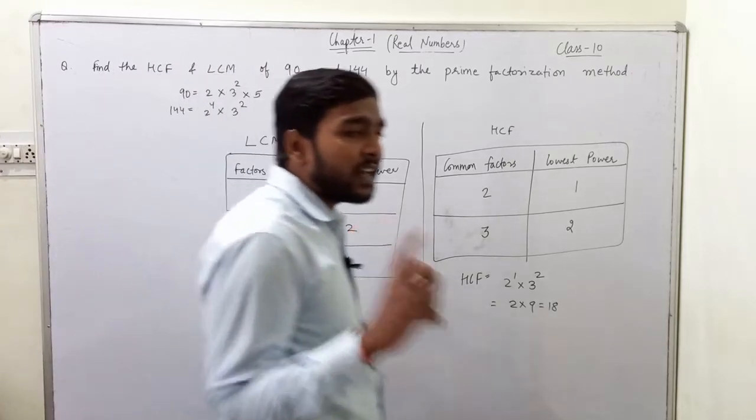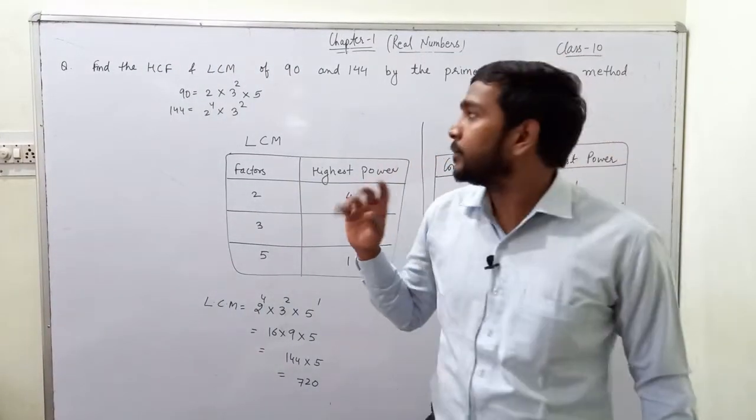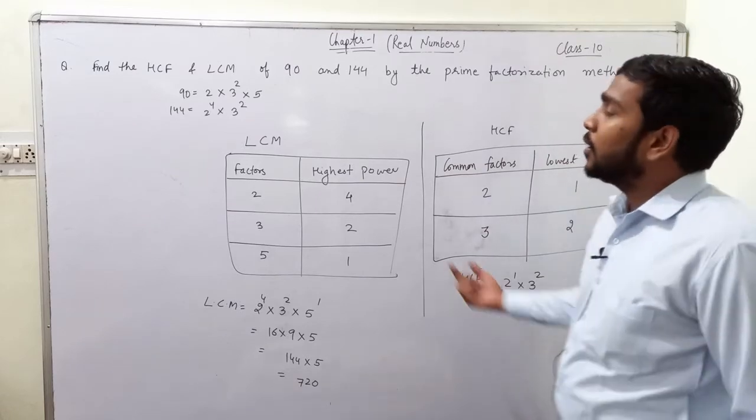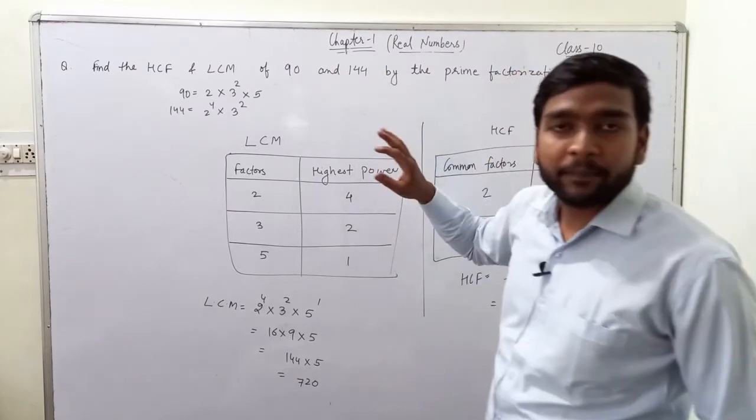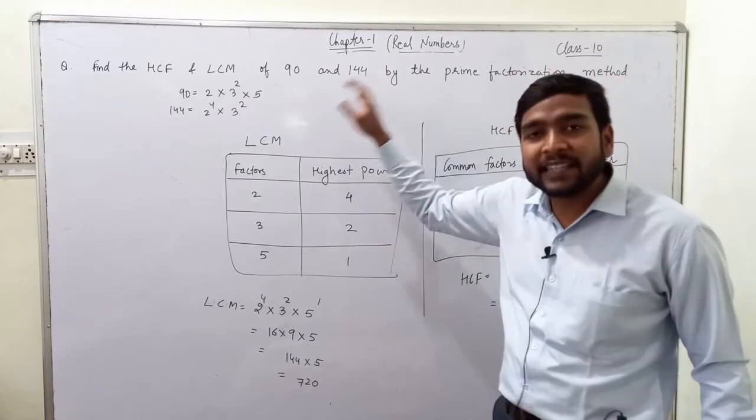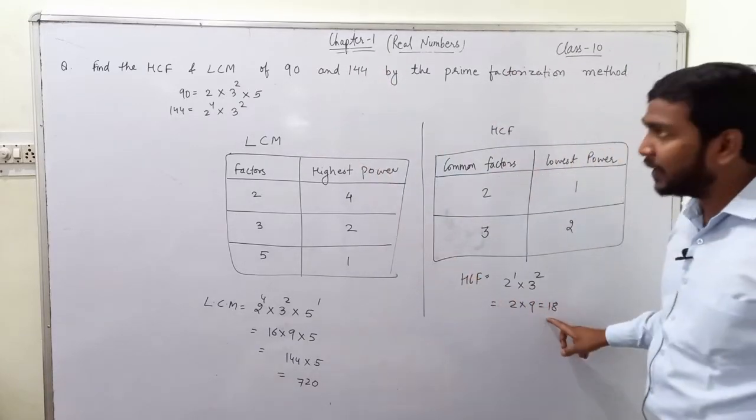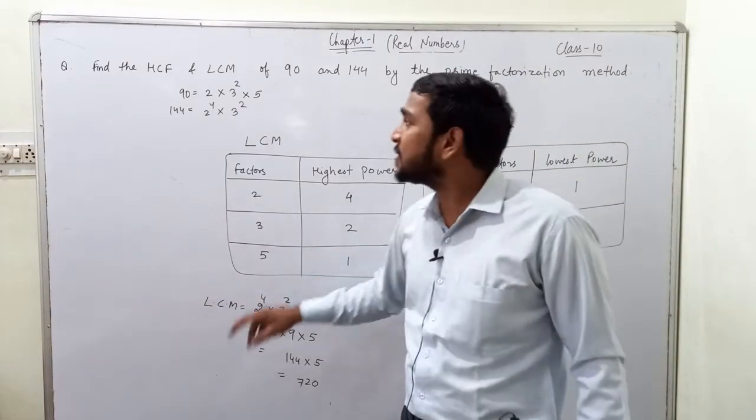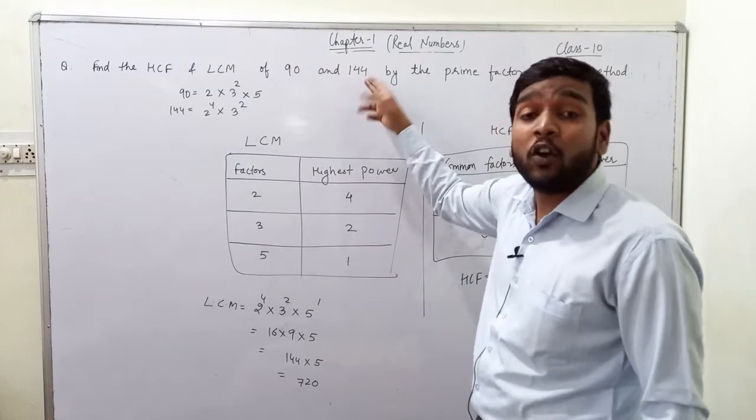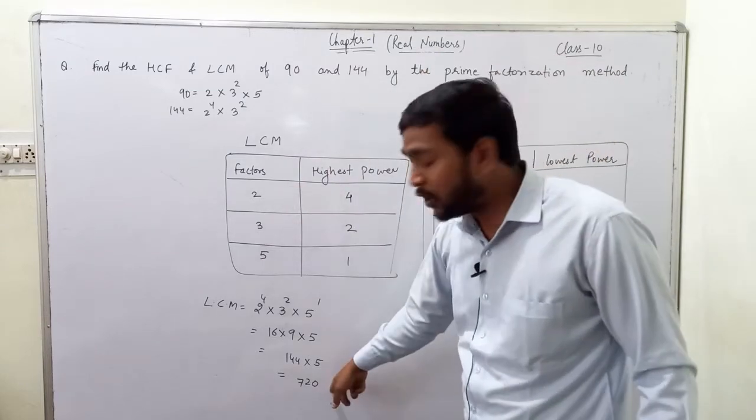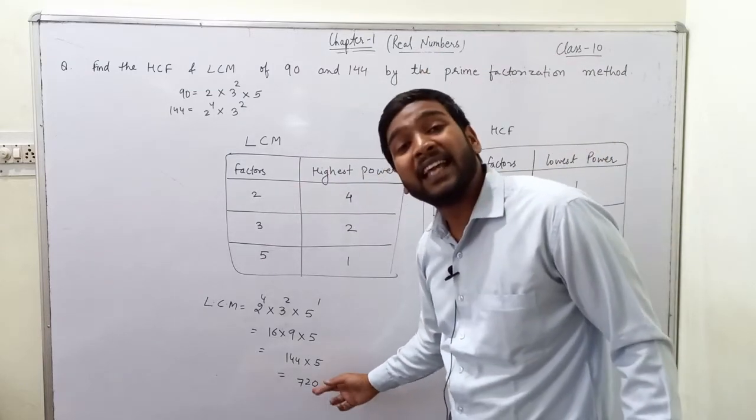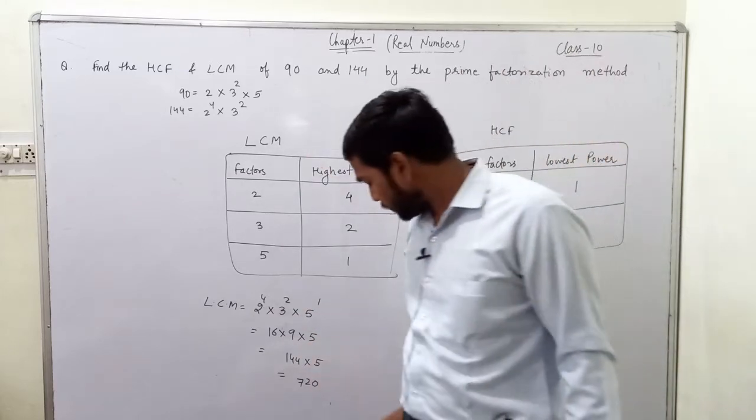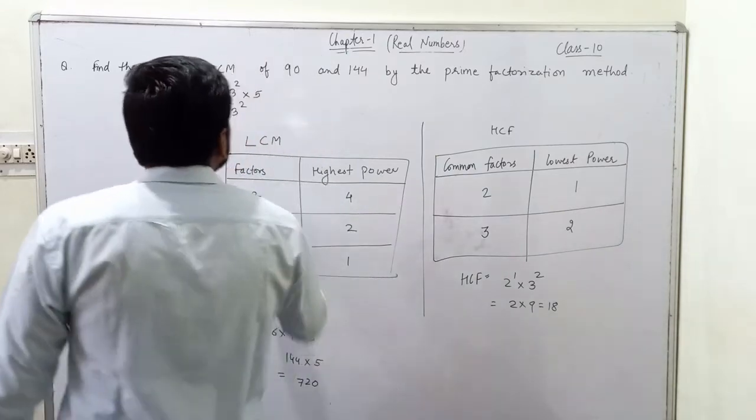What do HCF and LCM mean? You need to know that. HCF means 18 will divide both 90 and 144. 90 and 144 will be exactly divisible by 18. And what does LCM mean? LCM means that 90 and 144 will exactly divide 720. This 720 will be exactly divisible by 90 and 144. Now let us move to another question.